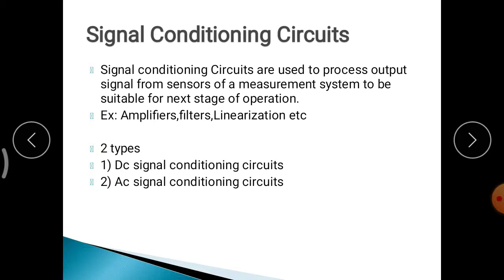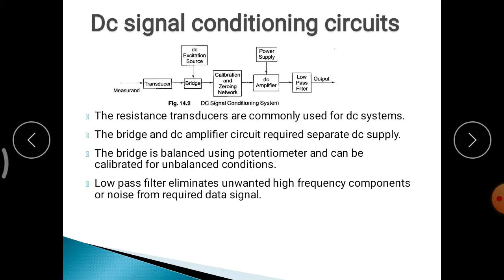There are two types: DC signal conditioning circuits and AC signal conditioning circuits. First we'll see the DC signal conditioning circuit. Just see the block diagram here. It consists of a transducer, a bridge circuit, a calibration and zeroing network, a DC amplifier, a low pass filter and the output, and some supply sources you need for the bridge and the amplifier circuit. Almost all resistance transducers are commonly used for DC systems. DC means only resistance will be there.